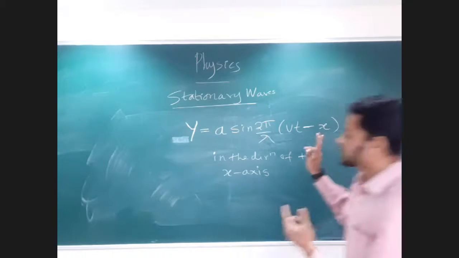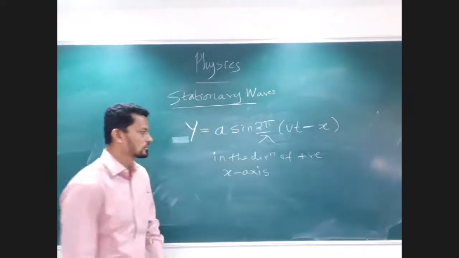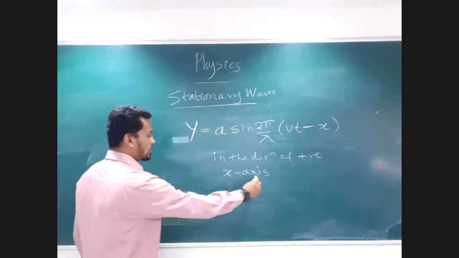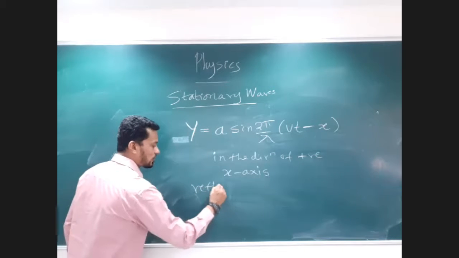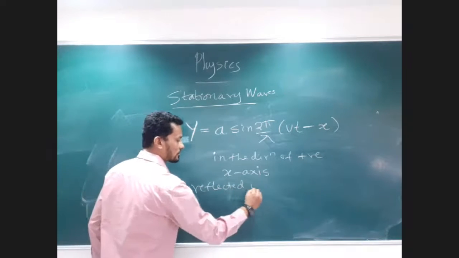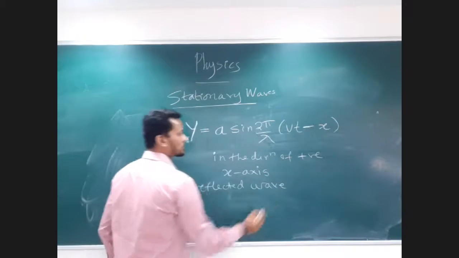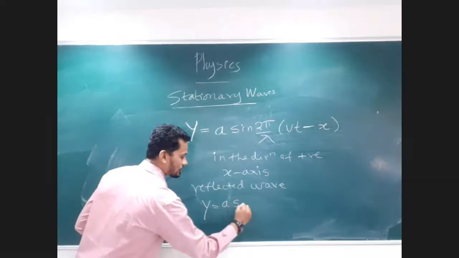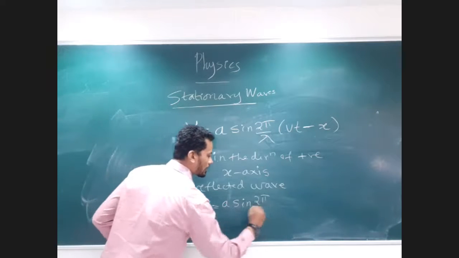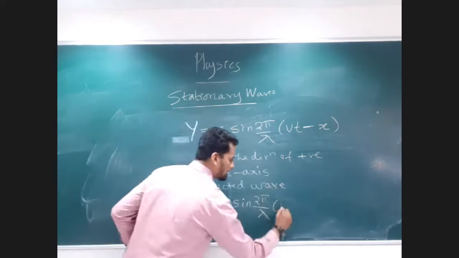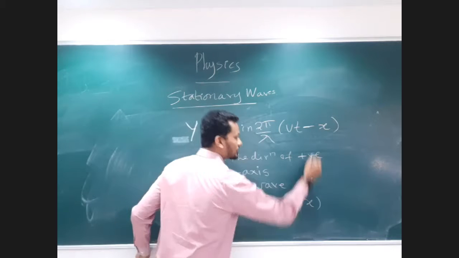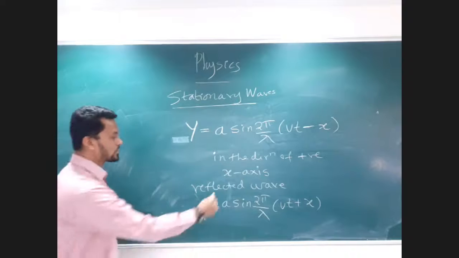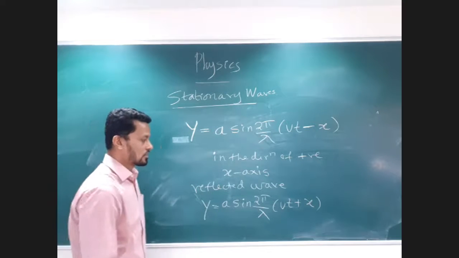So this is my incident wave in the direction of the positive x-axis. Then what can my reflected wave be? It's the same. It's y equals A sin 2π/λ (vt plus x). This minus x will change into plus x. That will be called a reflected wave.